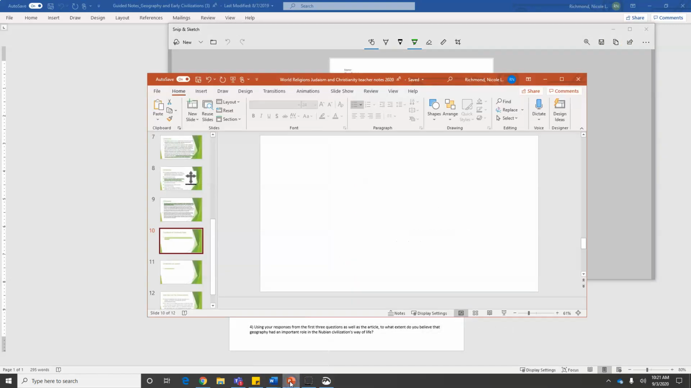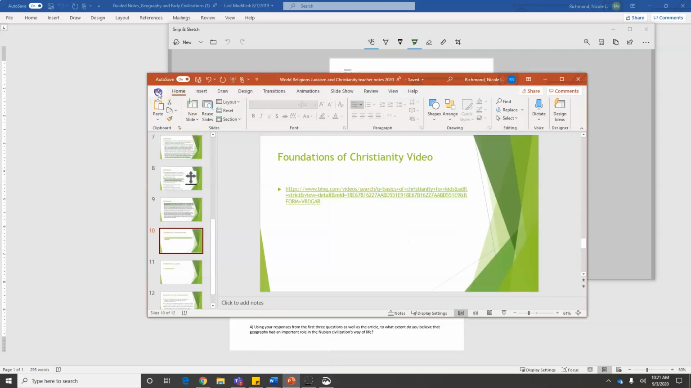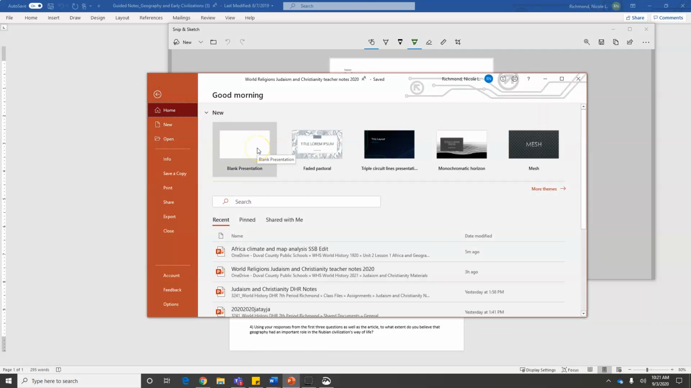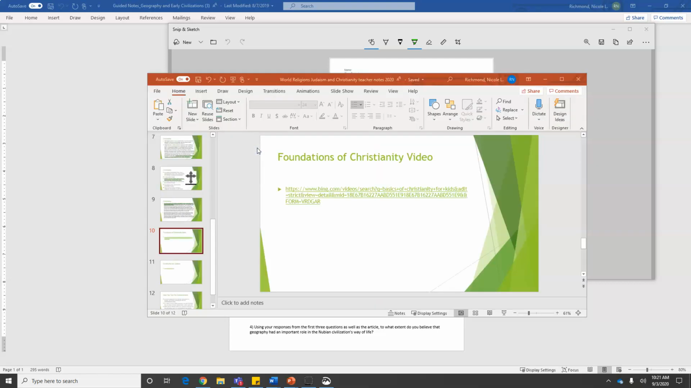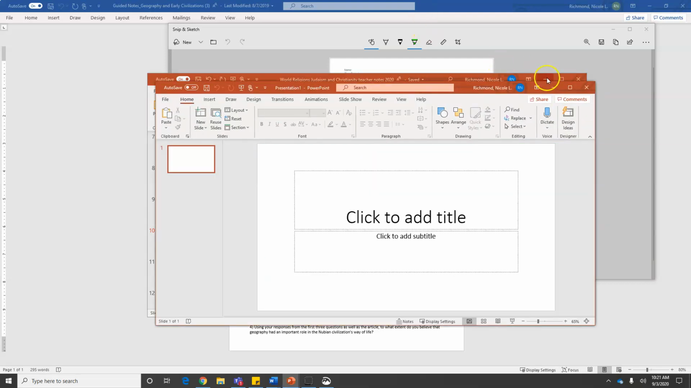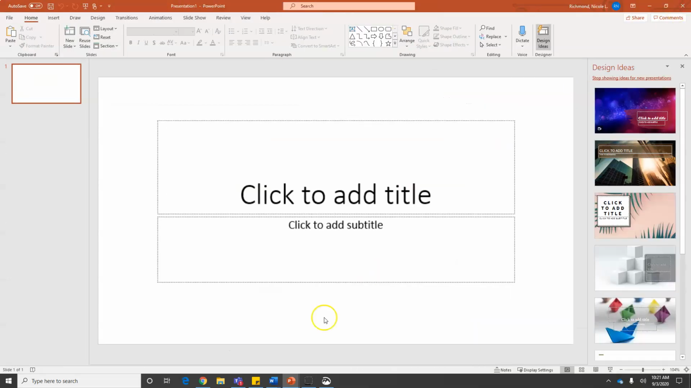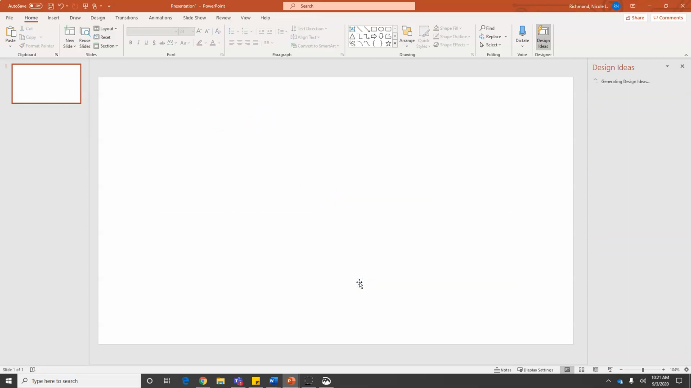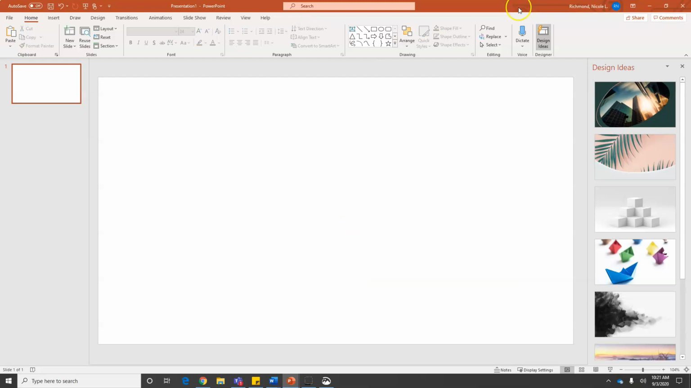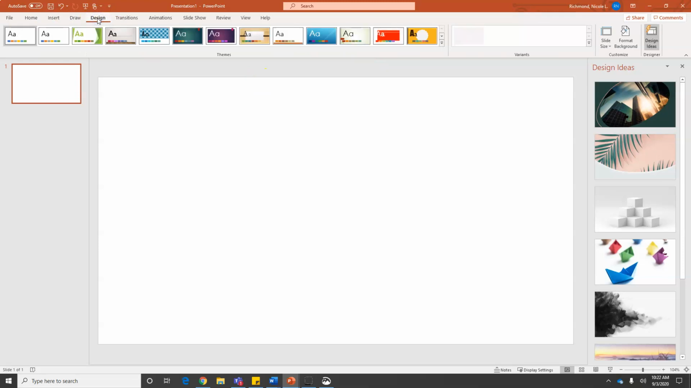I then need to go to PowerPoint and open a new blank presentation. Once you open the blank presentation, you want to delete all of the boxes that they already have in place for you. You are then going to go into Design. You're going to click Slide Size, and you're going to want a custom slide size.